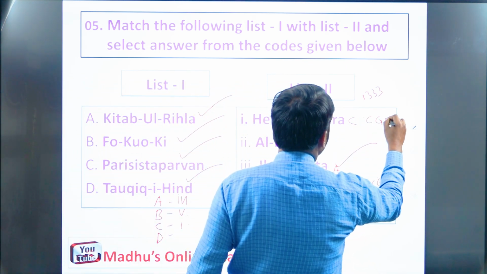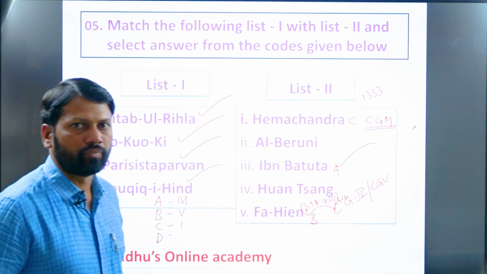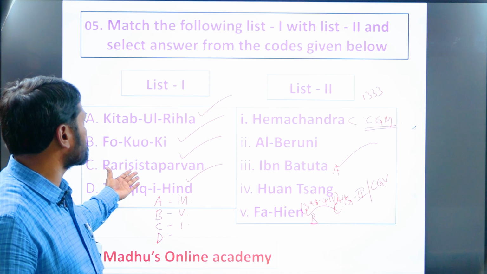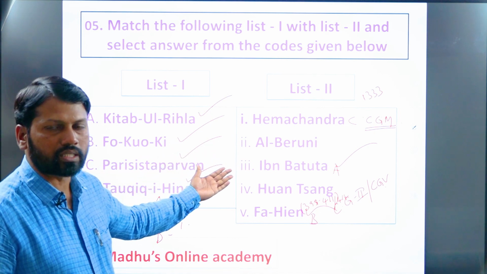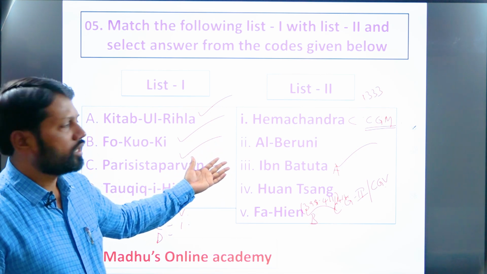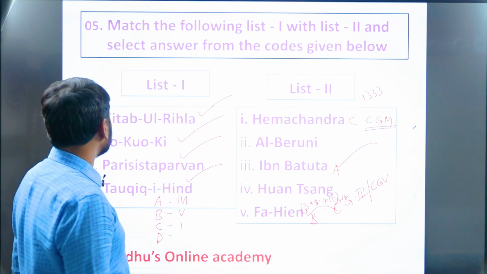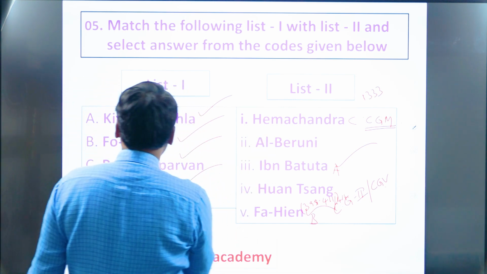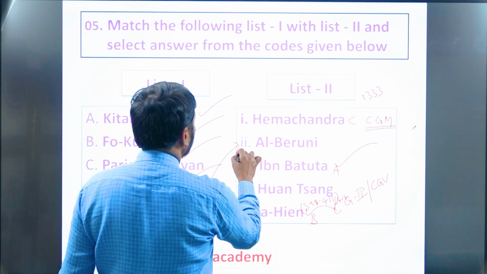He wrote about whom? Chandragupta Maurya and the conditions of the Mauryan period in particular. So apart from this Parishishta Parvan, he also wrote Neminada Charita, Kumarapala Charita, as well as Trishashti Shalaka Purusha and so on. Hemachandra was a Jain scholar, remember, Jain scholar. Next. So C1. Next, Tawfiq-i-Hind was authored by, very, very important,